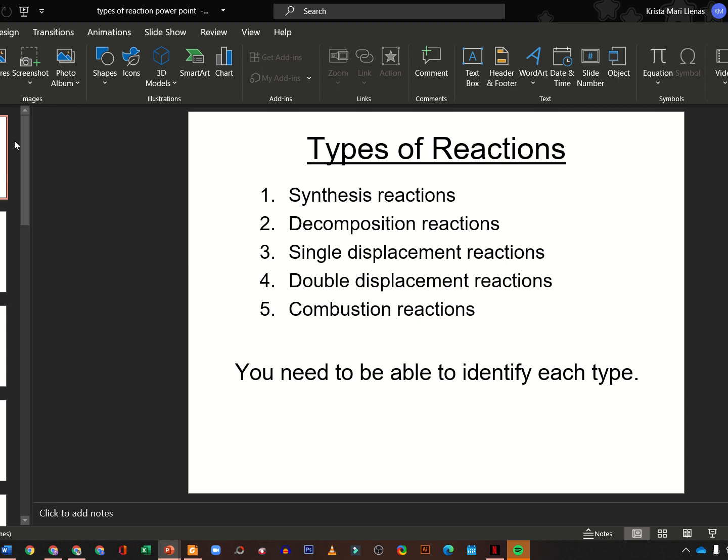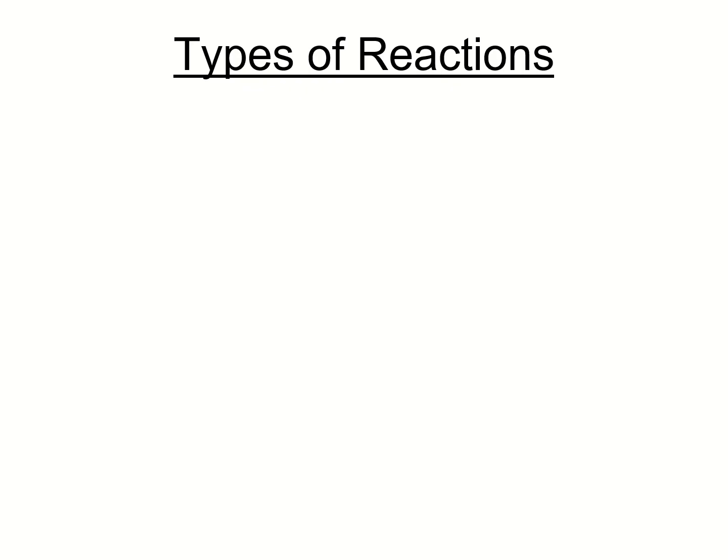So for example, kung sunog ka o kahoy, the new substances there are the ashes or ang mga abo. And it's an example of a combustion reaction. It has the process of burning. So this time we will talk about the types of chemical reactions.